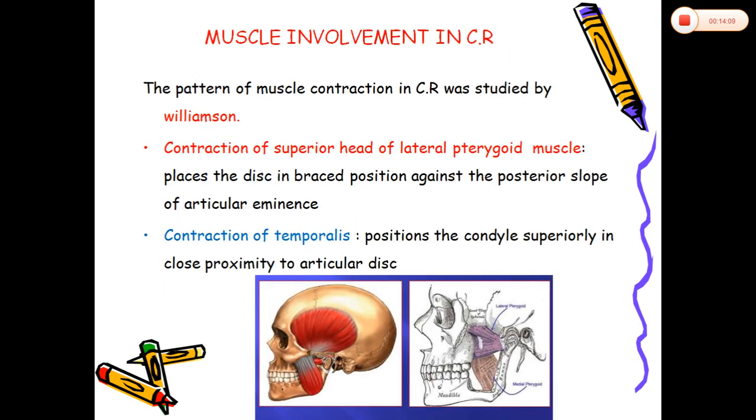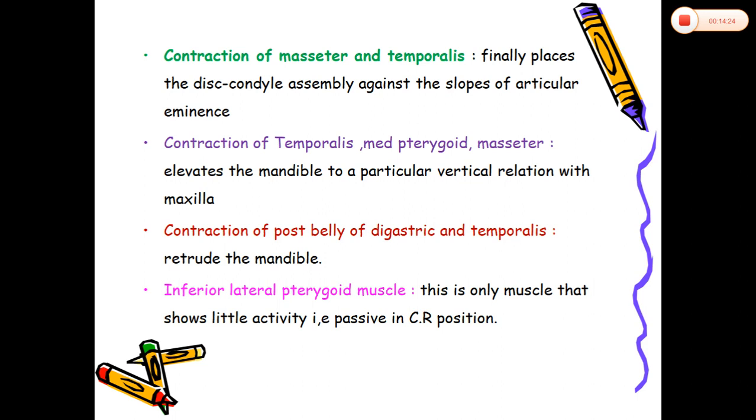So once again, I repeat the muscles. One is contraction of superior head of lateral pterygoid muscle, contraction of temporalis muscle, contraction of masseter and temporalis muscle, contraction of temporalis, medial pterygoid and masseter muscle, contraction of posterior belly of digastric and temporalis muscle, and the passive muscle in centric relation position is the inferior lateral pterygoid muscle.